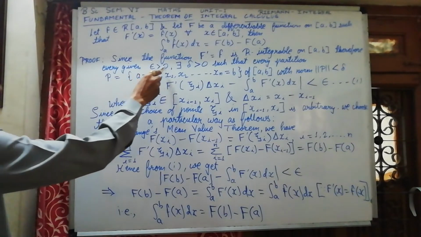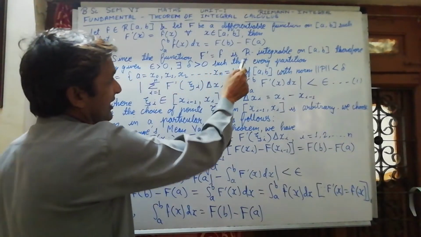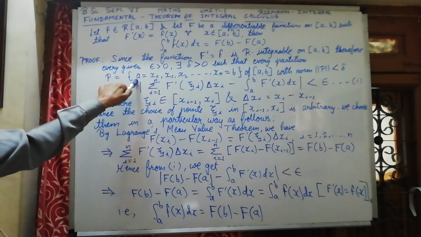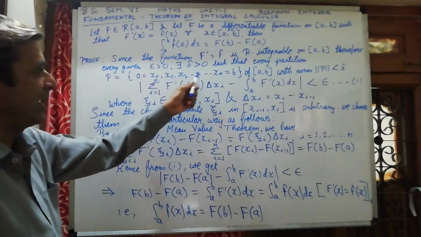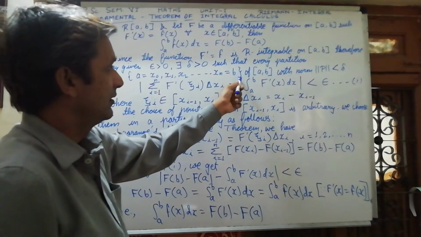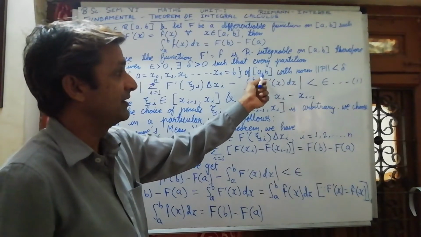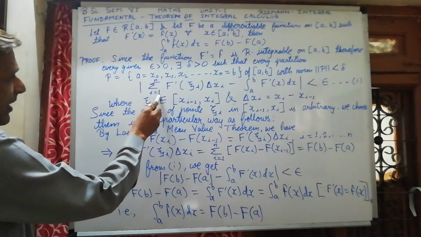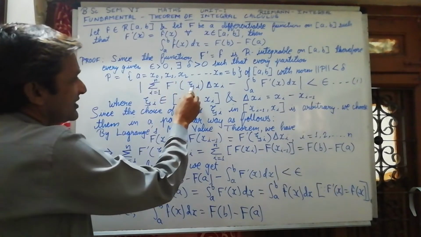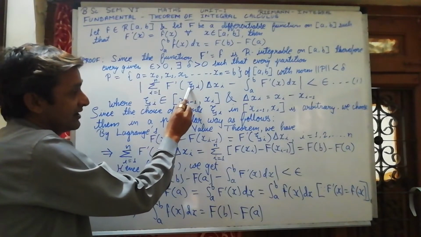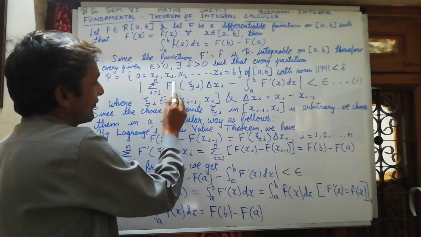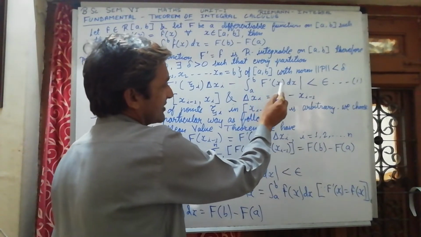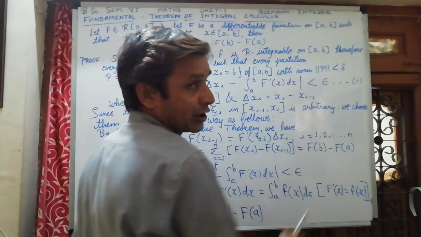therefore for every given epsilon greater than 0, there exists delta greater than 0, such that for every partition P = {a = x0, x1, x2, and so on up to xn = b} of the interval [a, b] with norm of P less than delta, the modulus of summation from i = 1 to n of F'(zeta i) delta xi minus integration from a to b of F'(x) dx is less than epsilon.